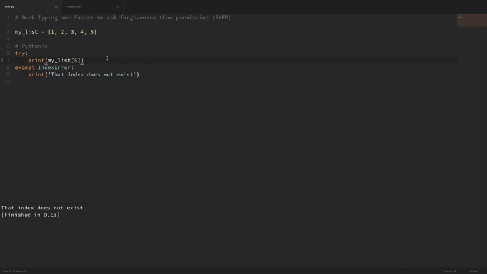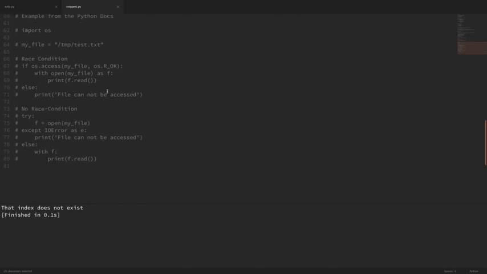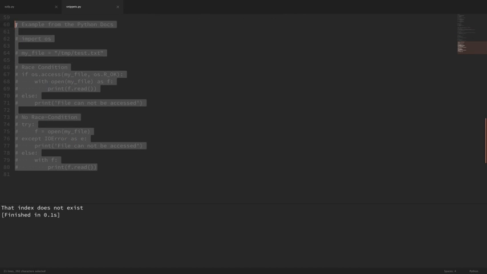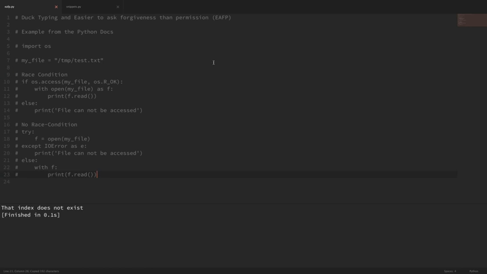then throw the key error. Now, one good reason that I saw for writing your code this way was to avoid race conditions in certain situations. So there's actually an example here on the Python docs on the website. So let me grab this code here and paste it into our file here. And now let me uncomment this code so that we can see exactly what's going on.